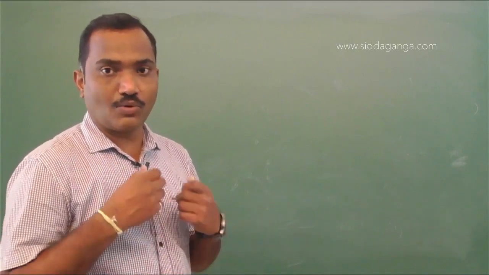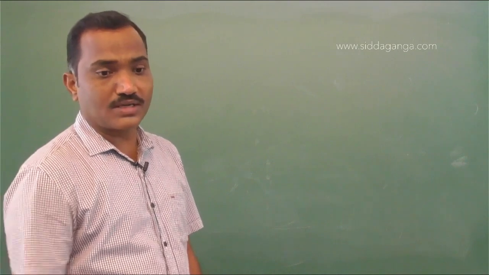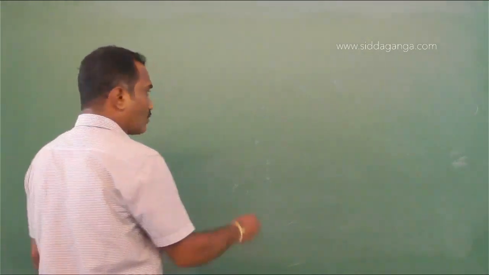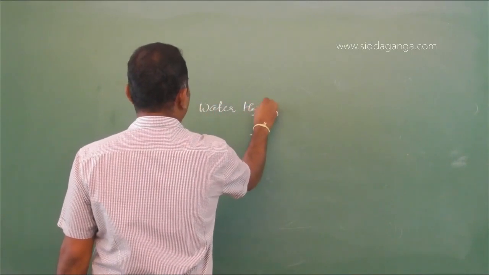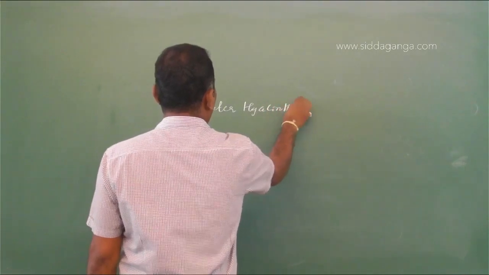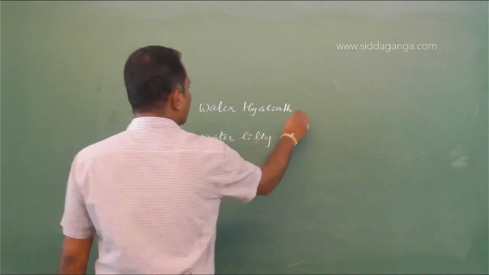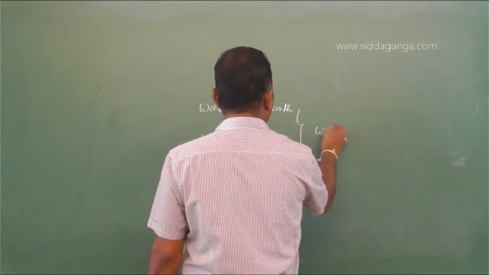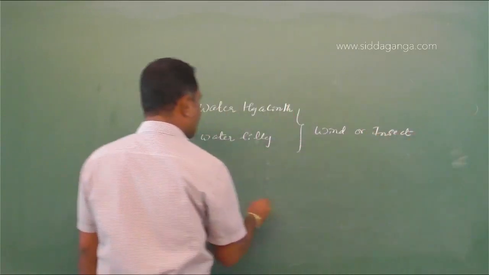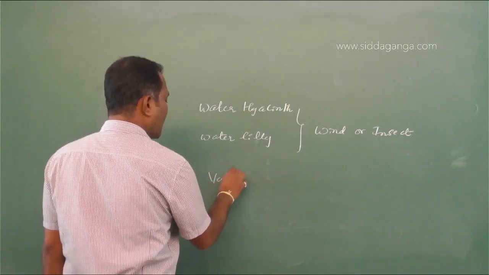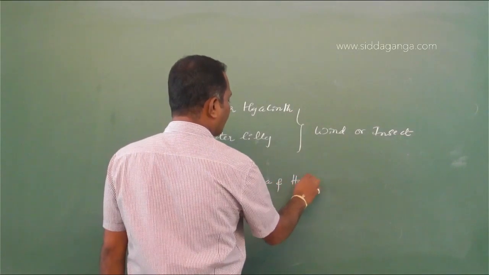There are several plants which are not pollinated through water, such as water hyacinth and water lily. Though these two are aquatic plants, they are pollinated by wind or insects. There are freshwater plants such as Vallisneria and Hydrilla.